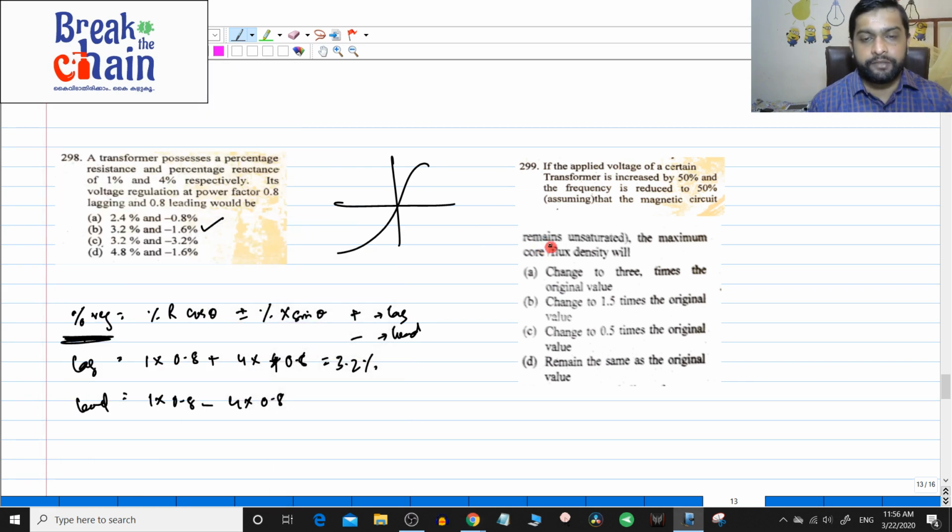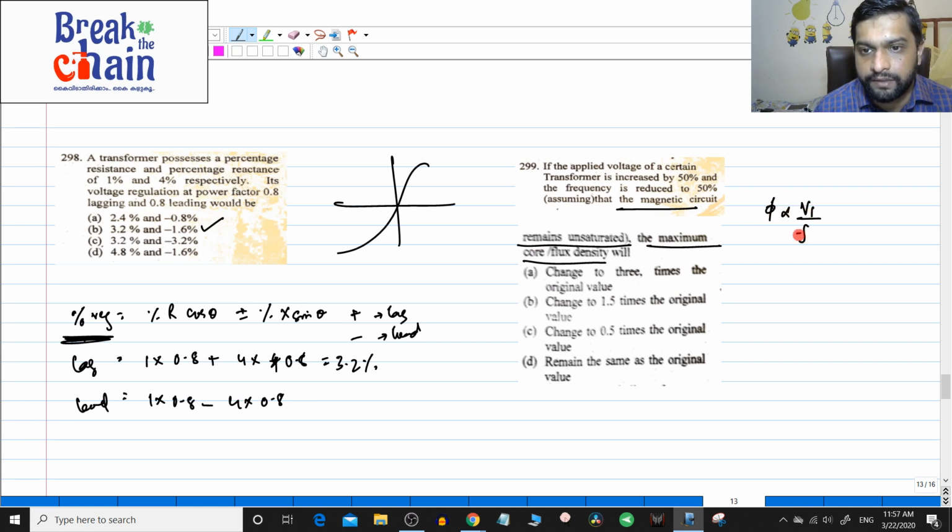Question 298. If the applied voltage of a certain transformer is increased by 50% and the frequency is reduced by 50%, then, the magnetic circuit remaining unsaturated, the maximum core flux density will be? What they are telling is that the flux is proportional to V1 by F, right?